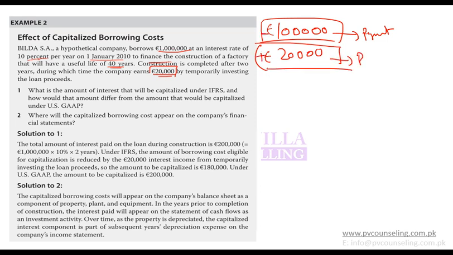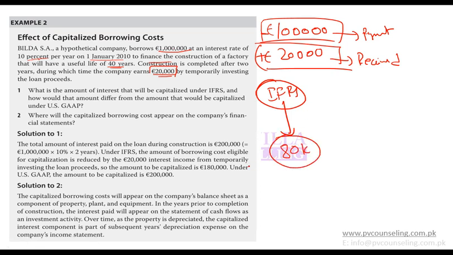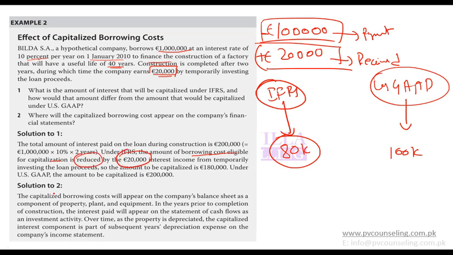So if it is using IFRS, then it should net it off, and in IFRS it should capitalize 80,000. But if it is using US GAAP, it should capitalize 100,000. So under IFRS, the amount of borrowing cost eligible for capitalization is reduced by 20,000.